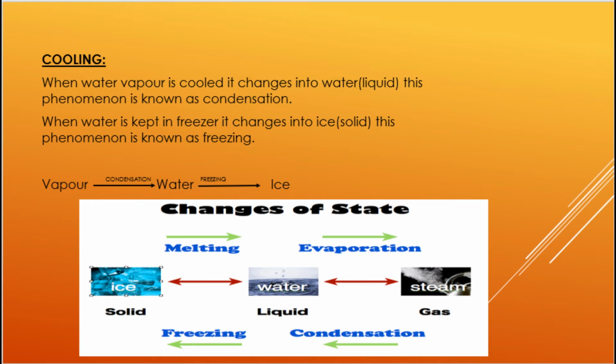And just opposite, in cooling, steam changes into liquid by the process known as condensation, and when this liquid water is kept in the freezer, it changes into solid, that is ice. So here melting, evaporation, condensation, freezing, these four processes are important and you have to write them down in your notebook.